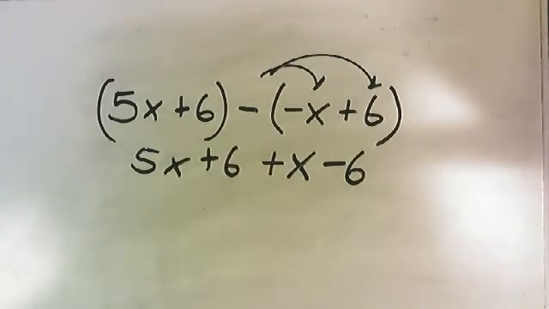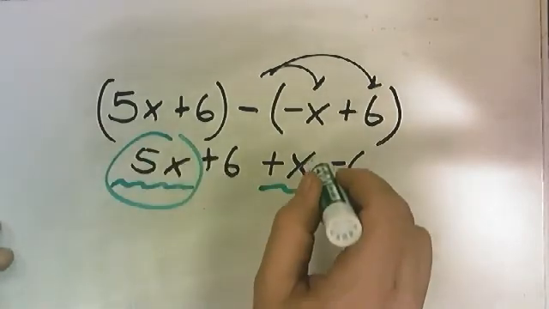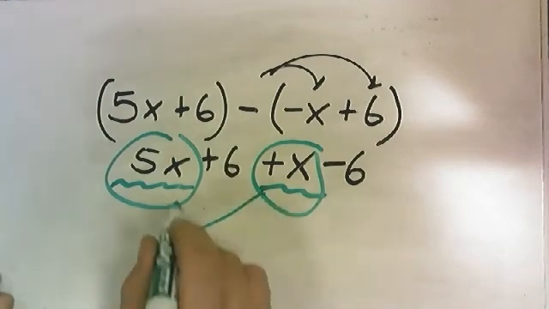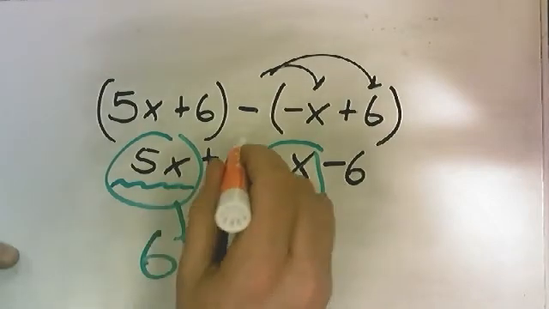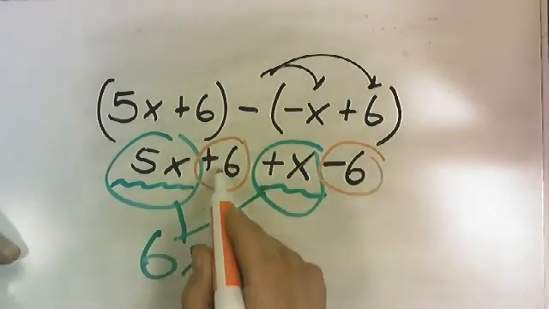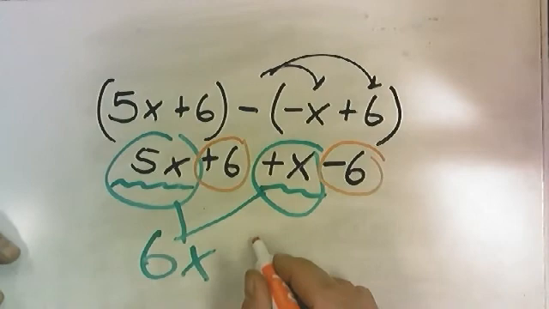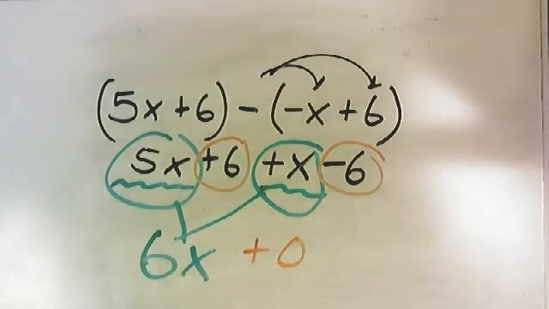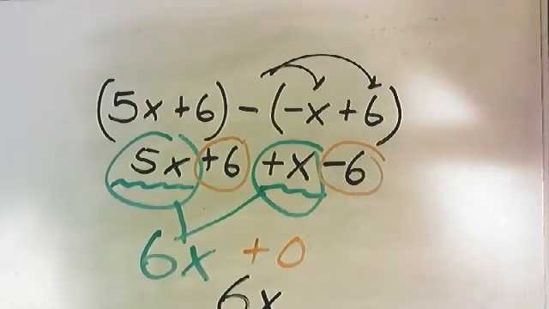So take a look. Who's going to play with who? Hey, it's just like the star belly Sneetches and the plain belly Sneetches. These guys have stars. They're going to play together. They are going to exclude everybody else. It's only them. And that's going to give us a 6x. Then let's see who's left. Well, we got the plain bellies here. We got a positive 6 and a negative 6. Well, those actually cancel each other out. It's kind of silly to write 0 there. You don't need to write 6x plus 0. So our final answer ends up being 6x. 6x is our answer.